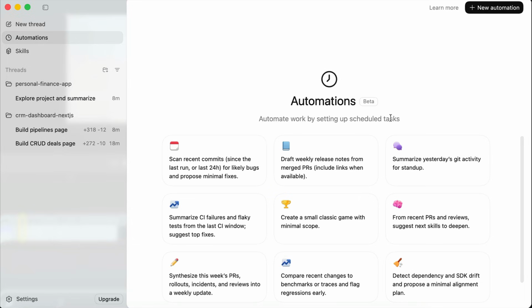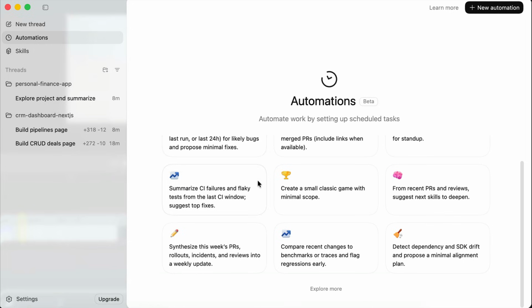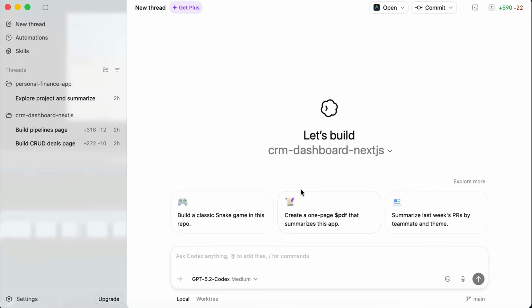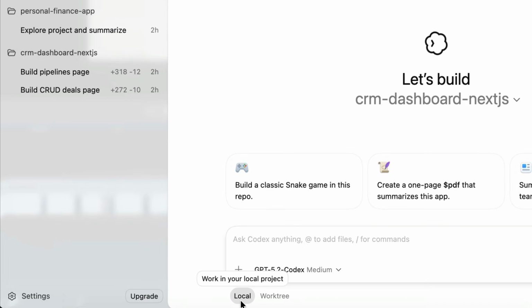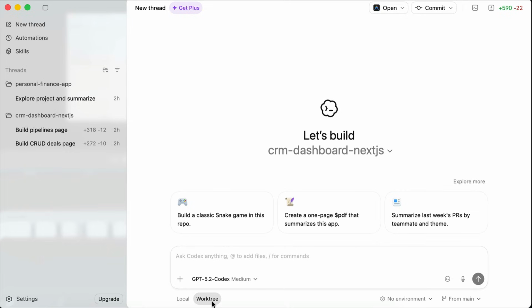I plan to explore this automation feature further along with agent skills that extend what Codex can do. On top of that, Codex also lets you choose how you work. You can develop locally or in an isolated Git work tree so your main branch stays clean. I will go deeper into all of this in my next video, but overall, it's a great time to try Codex, especially since free users can now access this tool as well.